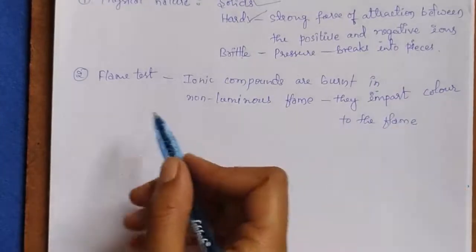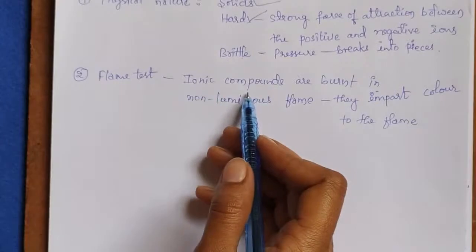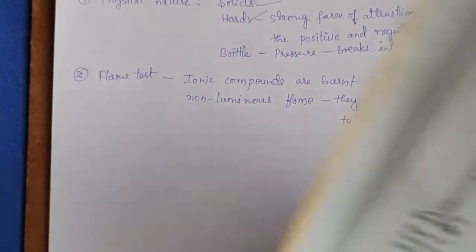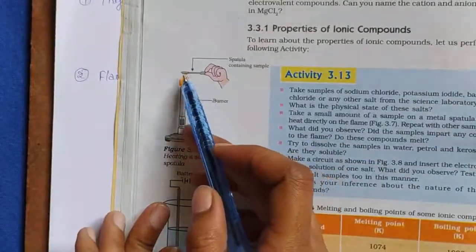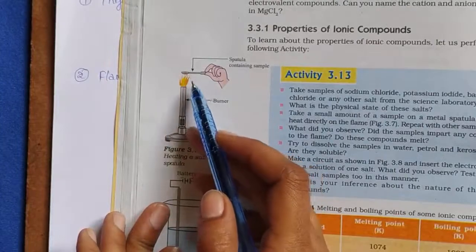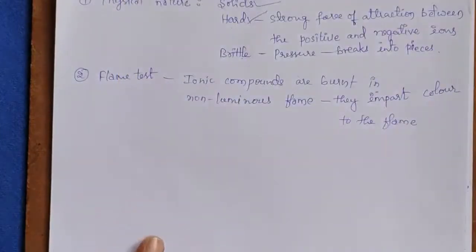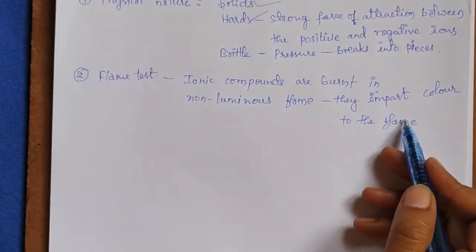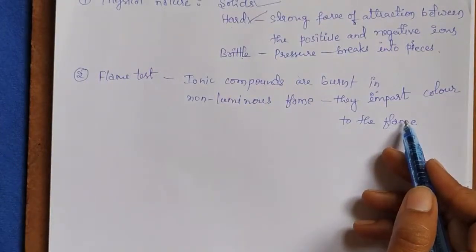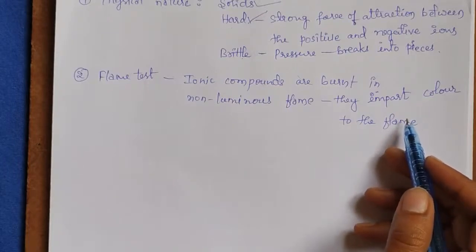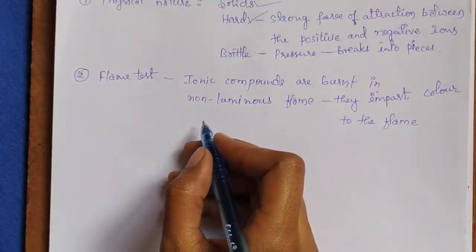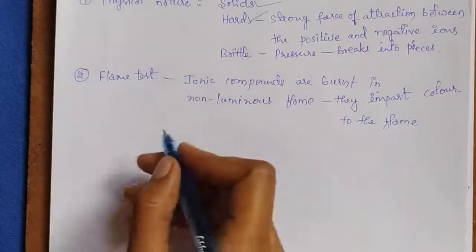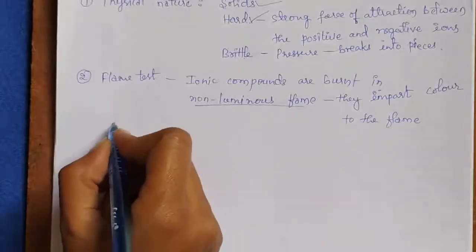See children, when these ionic compounds are taken in a spatula and burnt in a non-luminous flame like this, they will impart a characteristic color to the flame. This is the flame test. With the help of the flame test, we can identify the ions present in the compound, particularly the cation.